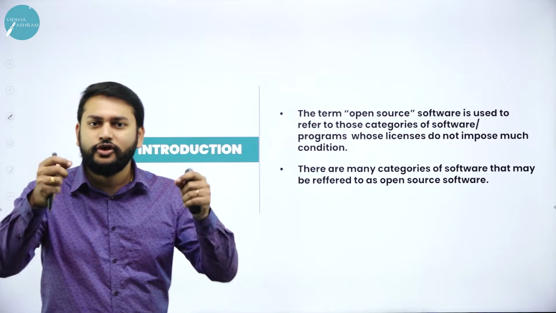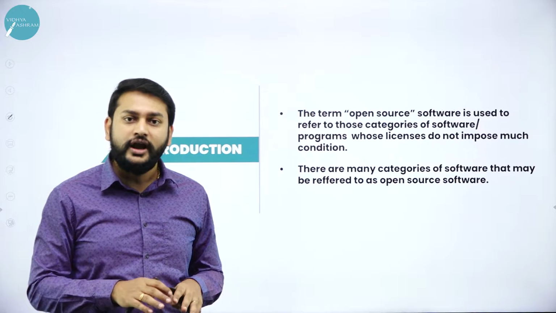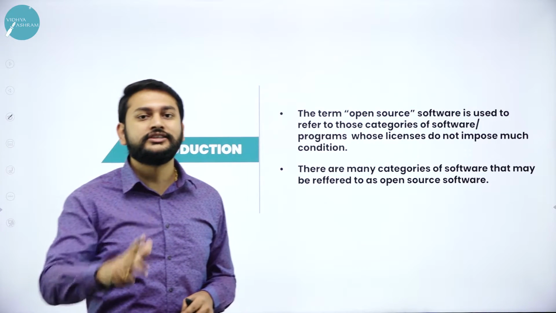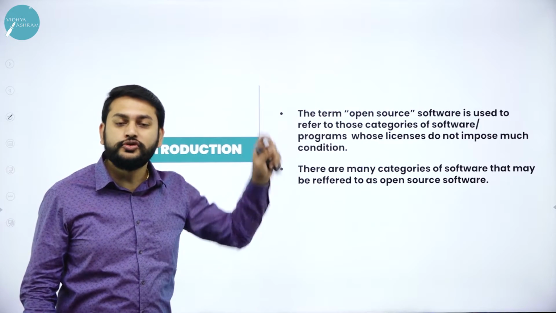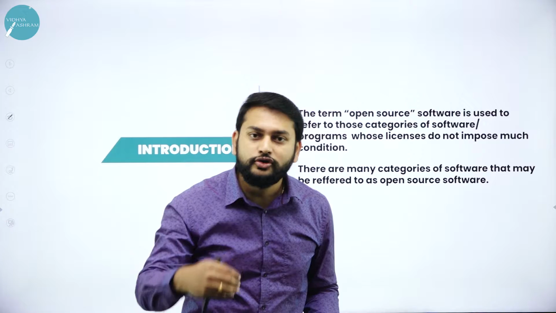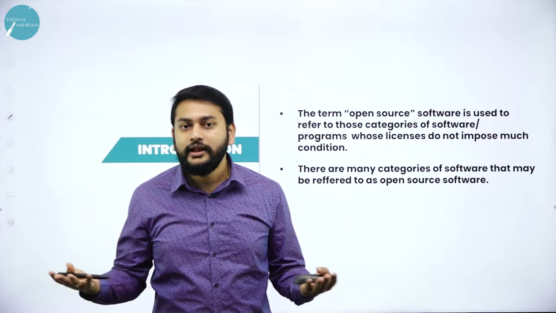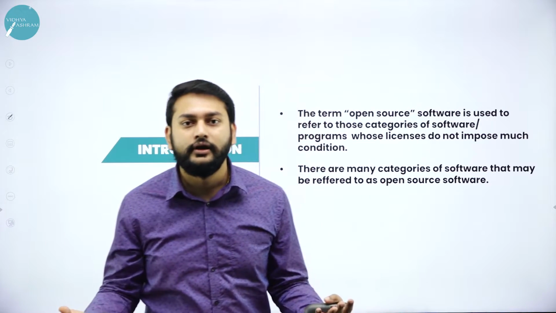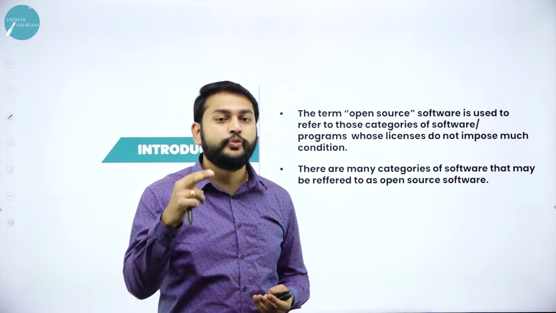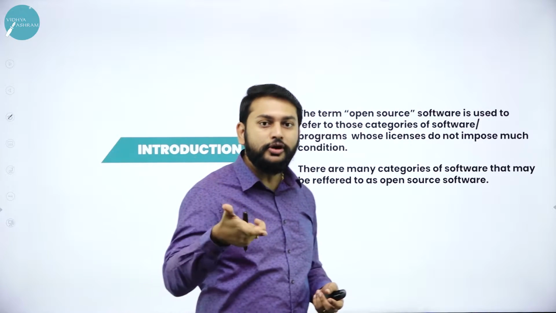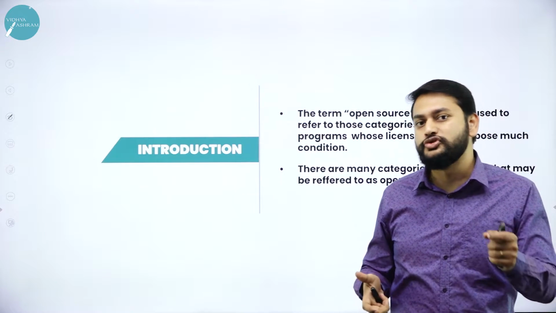If you take any software, how do we make that software? We have to write the code. We have to write the program. So our code we call it a source code. What is that I have? Open source. What is open source? Say for example, now you download Microsoft Office. Can you see how they have coded it? No. The source code is not open. So if you get any software as open source, in the sense that you are able to change or modify it, then I will call it open source.